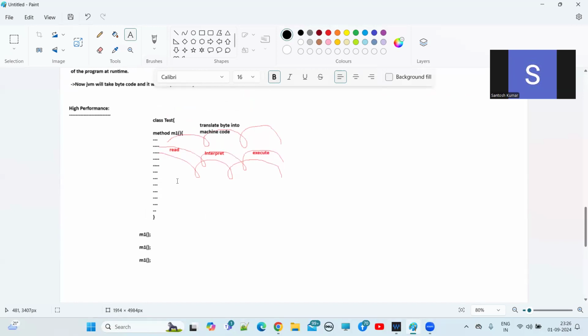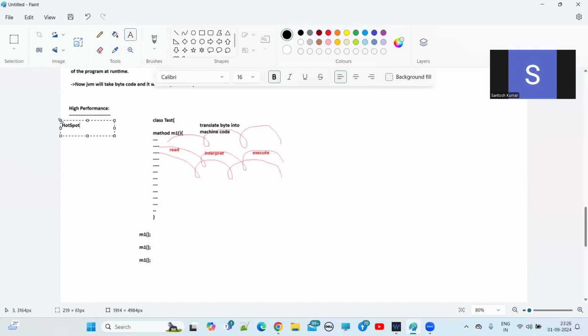So in the JVM, there are HotSpot JVMs, guys. HotSpot JVMs. This HotSpot concept was introduced in JDK 1.2 version. What is that? HotSpot JVM.